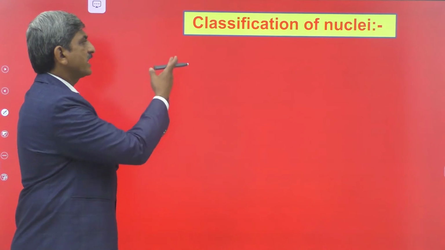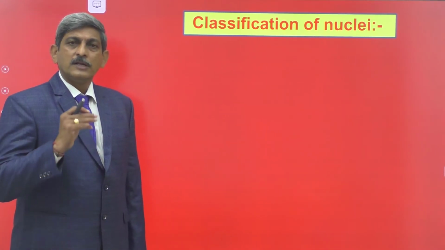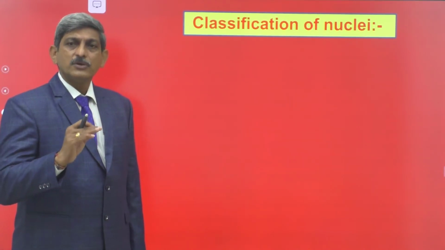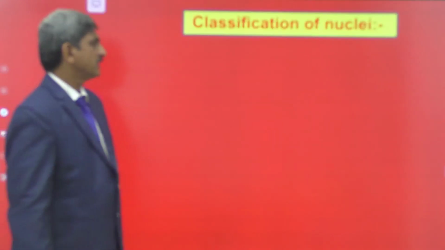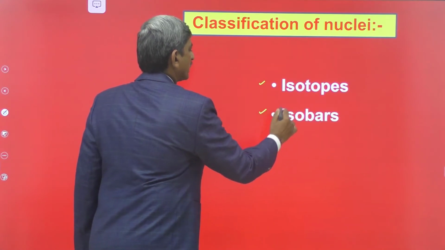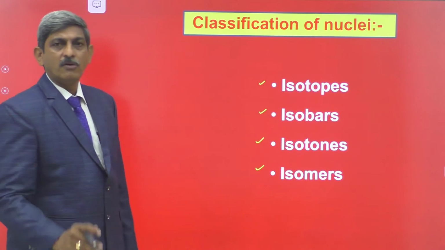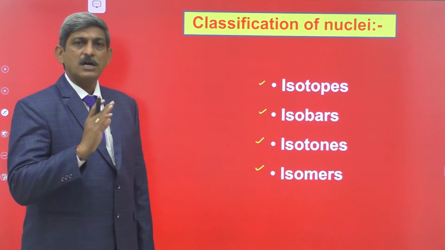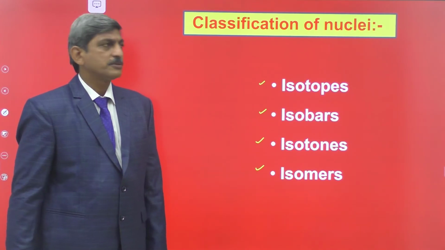Come to the next one, that is the classification of the nuclei. Based on the atomic number and the mass number of the nuclei, the nuclei are classified into different categories. They are isotopes, isobars, isotones, and isomers. What are isotopes, what are isobars, what are isotones, and what are isomers? First come to the isotopes.